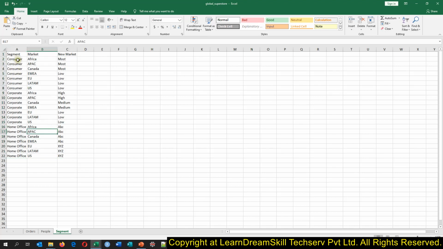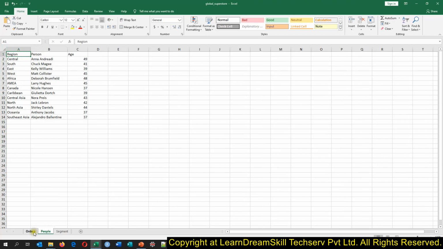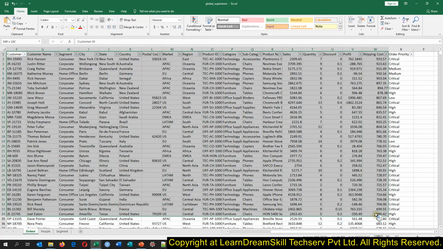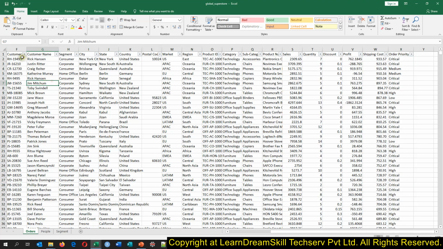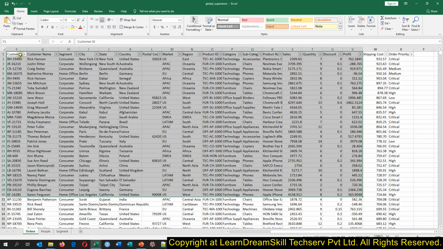You just see this data. In Excel, it is called data, or we can just say table as well. If we are working in a database, we will call this kind of row and column format data a table. If you are working in SAS, it will be called a data set. If you are working in R and Python, it will be called a data frame.